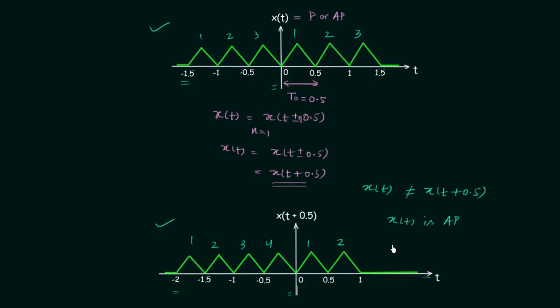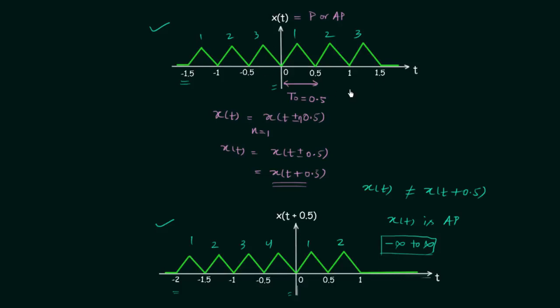So we need to add something to our definition to make it correct. The signal is said to be periodic if it repeats itself after a regular interval of time, and the repetition of a particular structure, triangle in this case, or value should be from minus infinity to infinity. So this point is very important. The repetition of a structure or value should be from minus infinity to infinity. So this point you need to add to your definition.